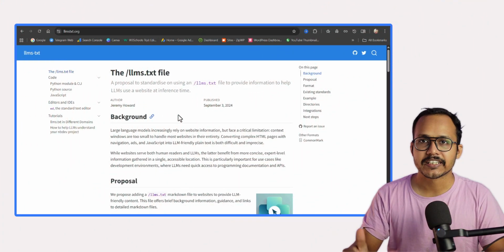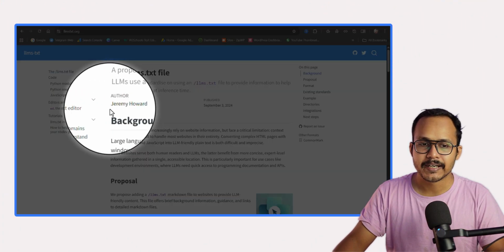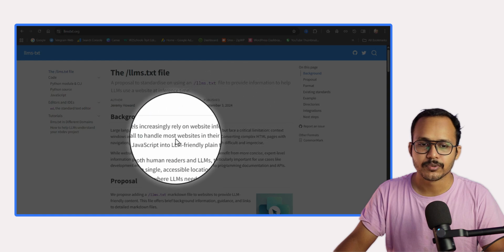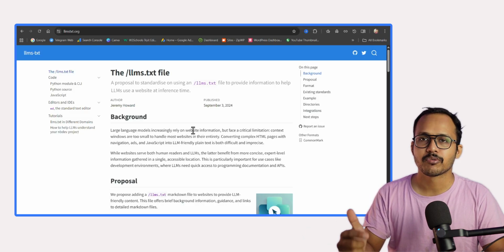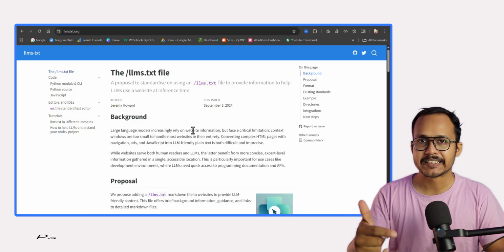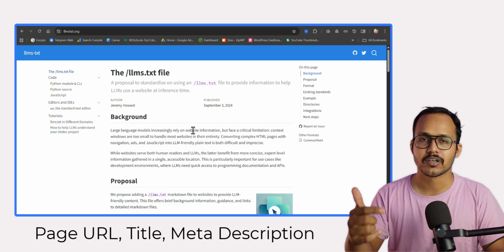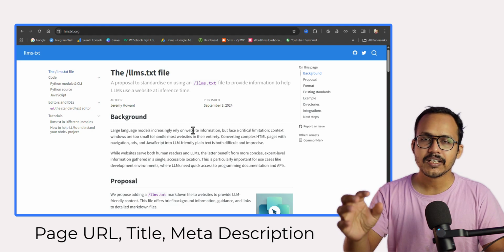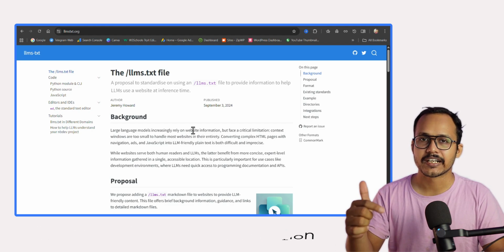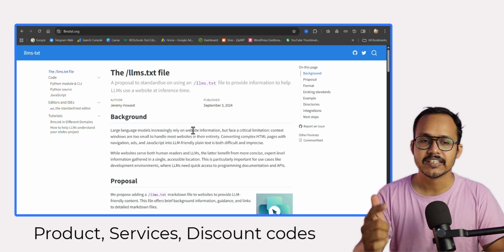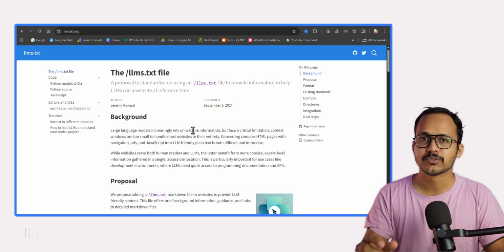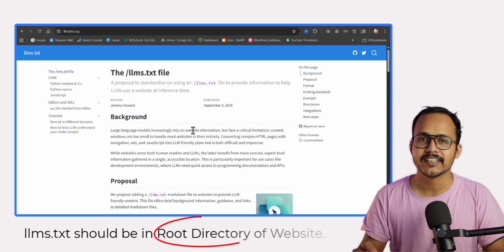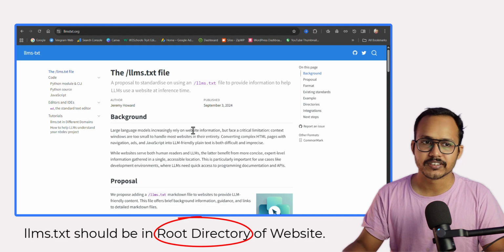The LLMS.txt file was proposed by Jeremy in 2024. They proposed this file where you can put your important page links, important meta descriptions, page titles, and all the important information regarding your product or services in the LLMS.txt file, and you should put it in the root directory like we do with the robots.txt file.